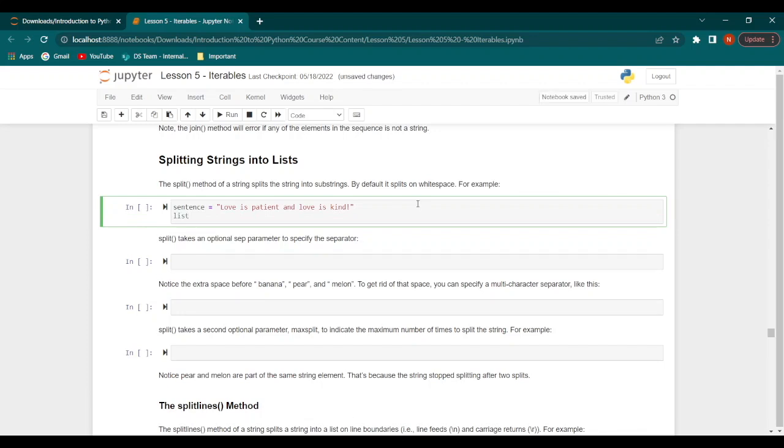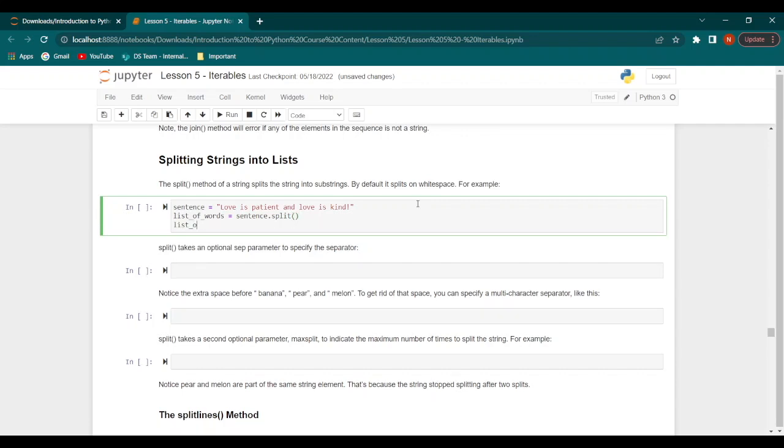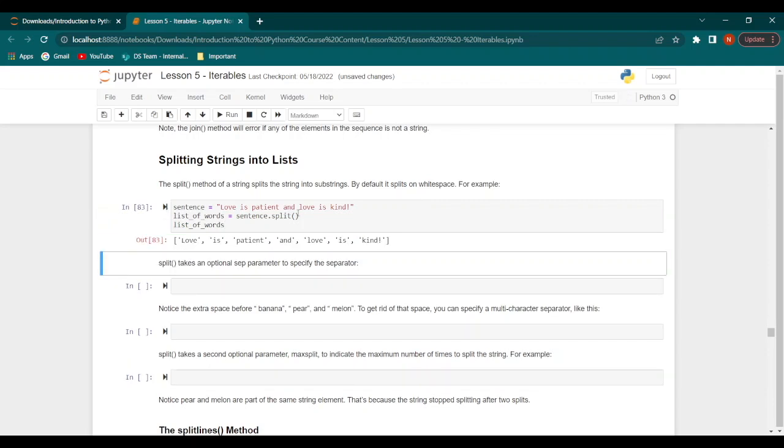Now let's say we have list of words equal to sentence dot split in parentheses, and then we have list of words. So this would split the entire sentence into various substrings, and this sentence is split at the white spaces. That's why after love it is split, and then after is it is split again, and so on until the very end.